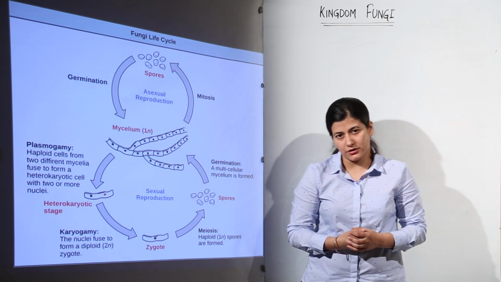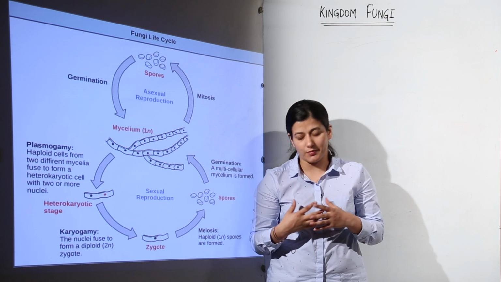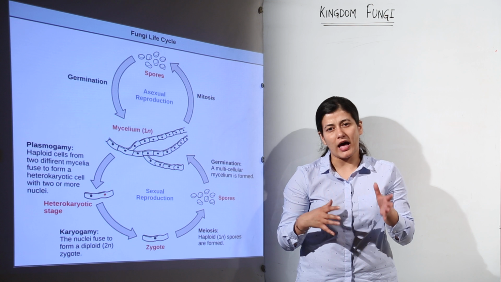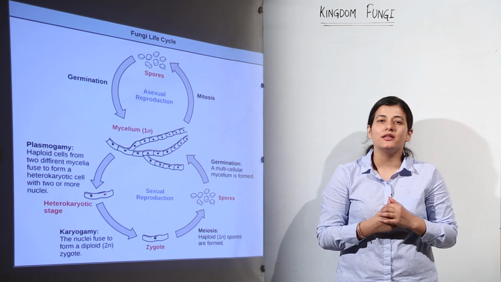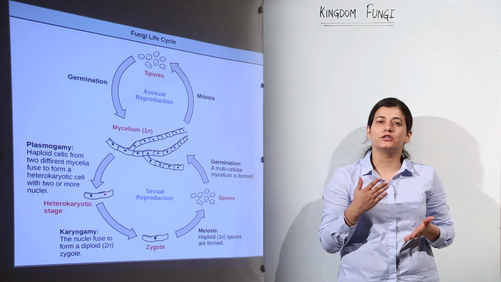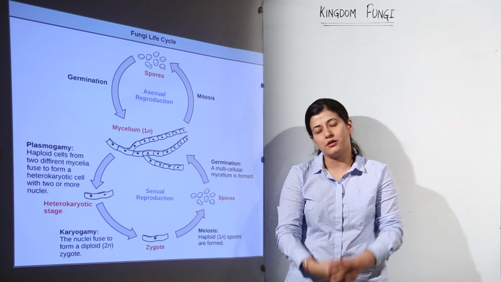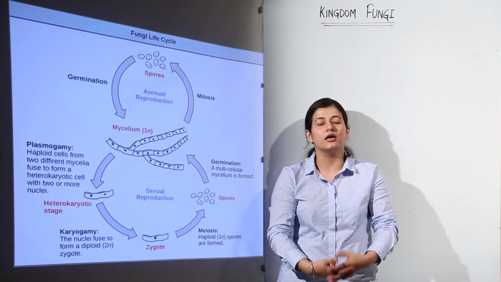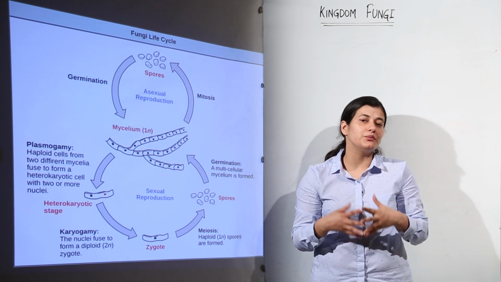You know that there are 2 methods of reproduction. One is asexual and the other is the sexual method of reproduction. In terms of the sexual method, we have a detailed process, but the asexual method is very simple. It is either by the fragmentation process, where a fungal hypha would separate and form a new mycelium, or it would be by budding. A bud would be formed, the bud separates and the mycelium is given rise to,